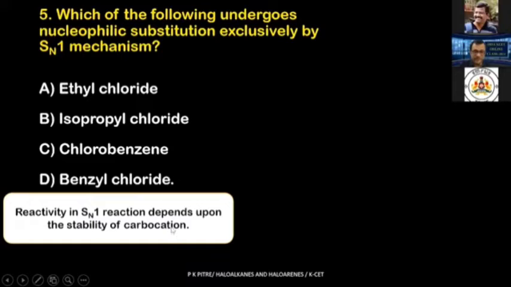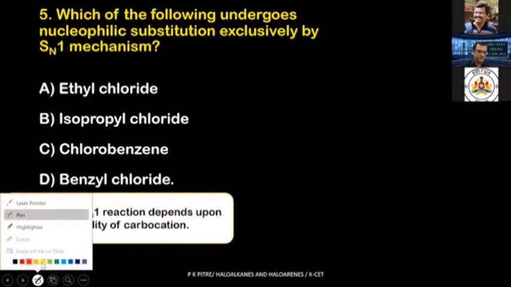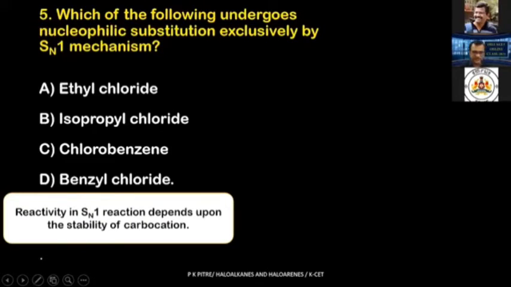More stable carbocation always participates in SN1 reaction daringly. It says, I can form carbocation, I'm stable, I can participate in SN1 mechanism. What about SN2? All those carbocations which cannot be stable, which are not stable, will participate through SN2 mechanism. So here it is always a stable carbocation. So now let's see which is the stable carbocation.